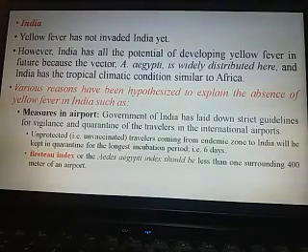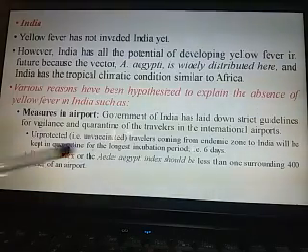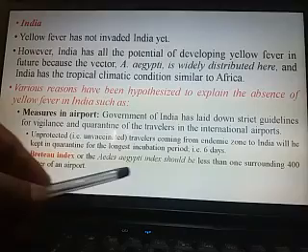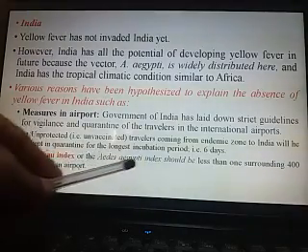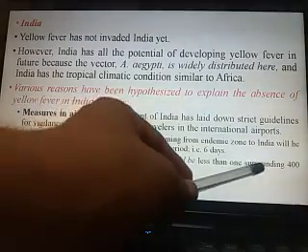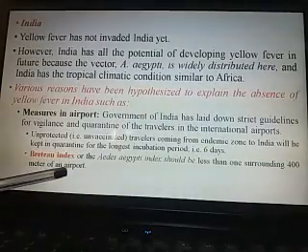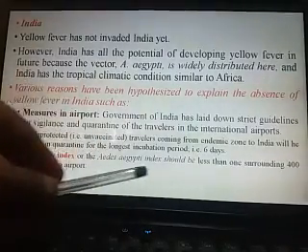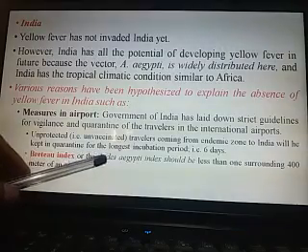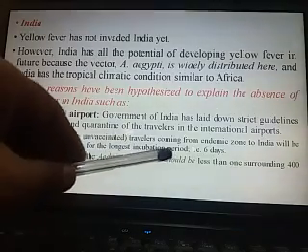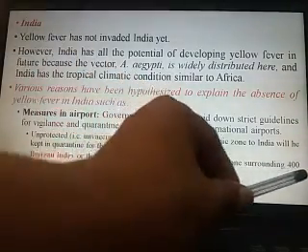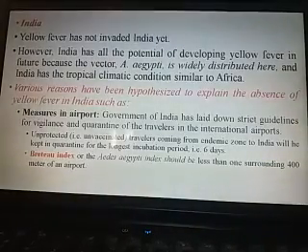And the second one is the Breteau index. Breteau index is a calculated index that can be calculated very easily by a formula. The Aedes aegypti index should be less than 1 surrounding 400 meters in an airport. That means the presence of Aedes aegypti should be less than 1 around the 400 meters of the airports.